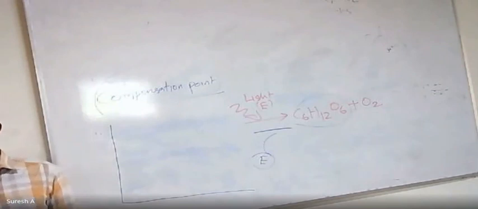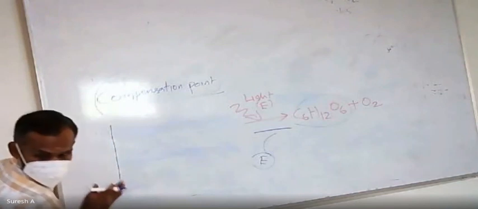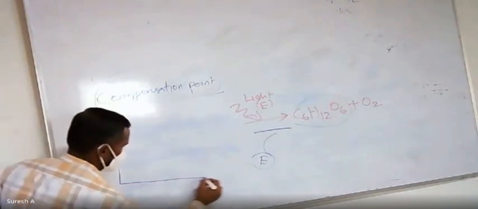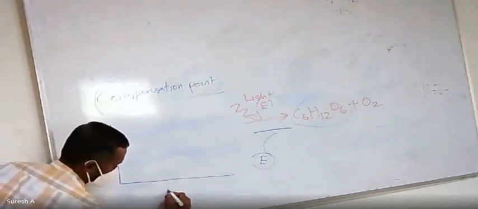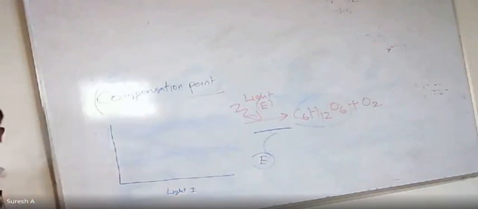Compensation point can be explained by the graph. This is light intensity.